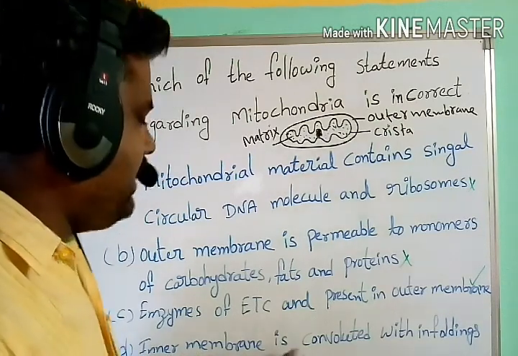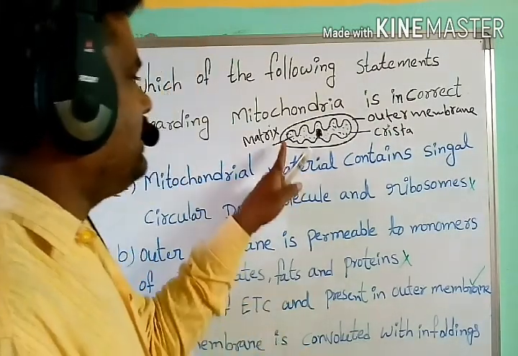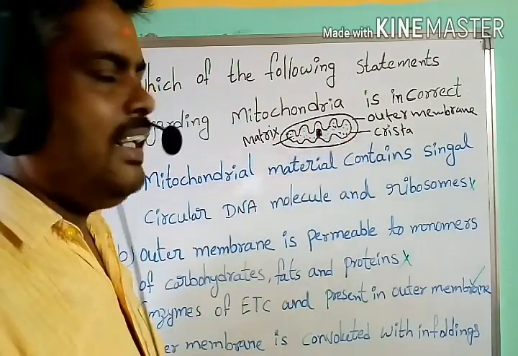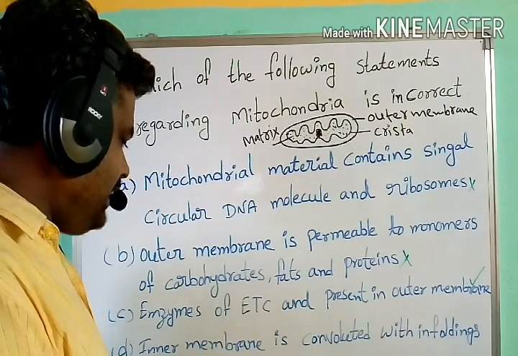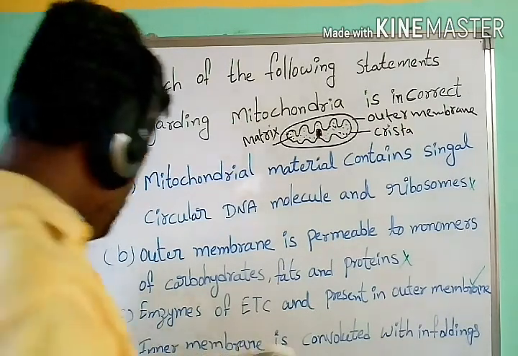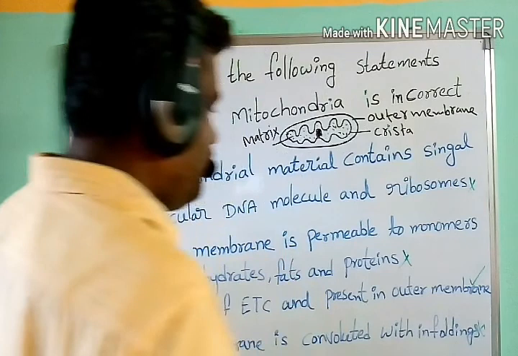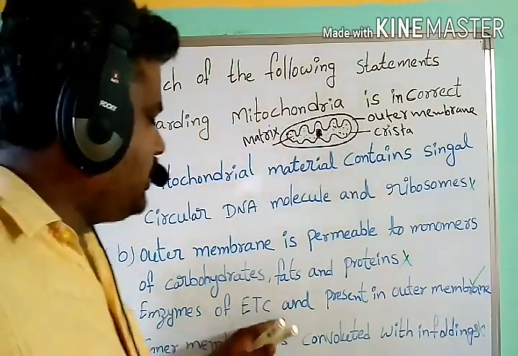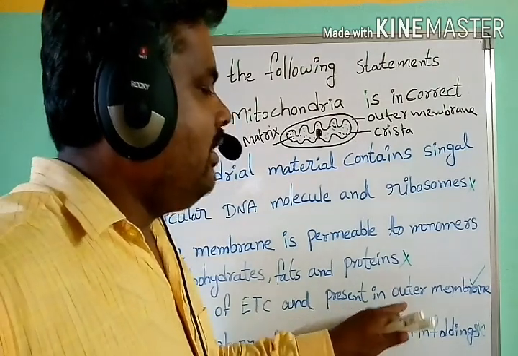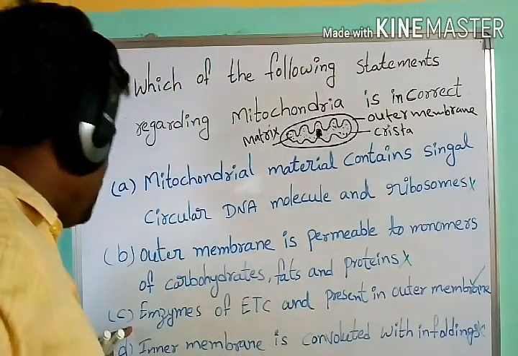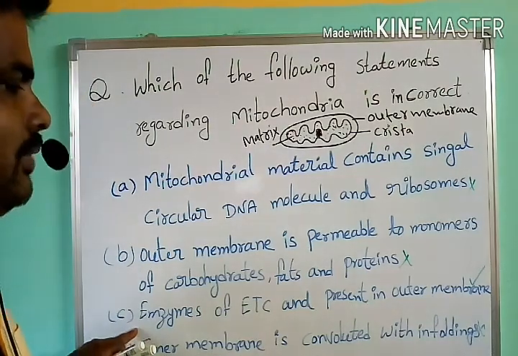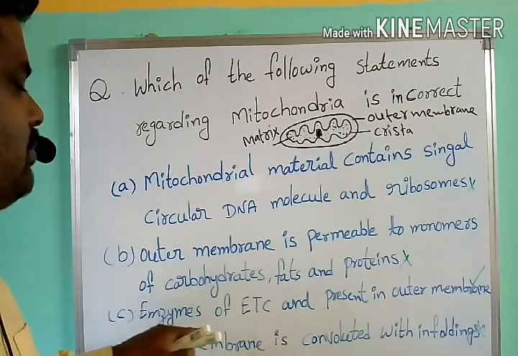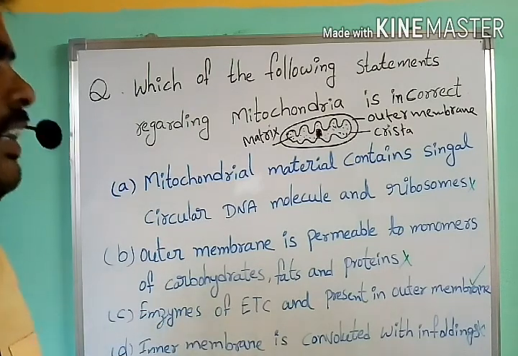The inner membrane is convoluted with infoldings. Yes, the inner membrane forms infoldings, commonly called cristae or crista. This is also a right option related to mitochondria. So which is the right answer here? The enzymes of the electron transport chain are embedded in the outer membrane: option C is the incorrect option. The correct statement is that the enzymes of the electron transport chain are present in the inner membrane.